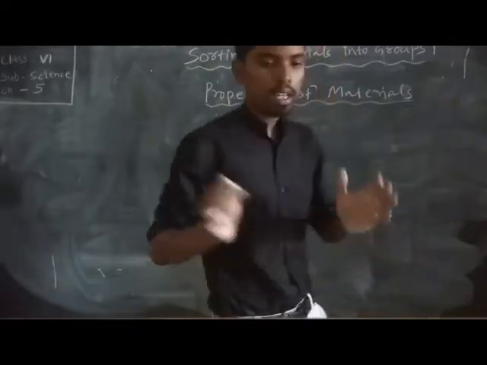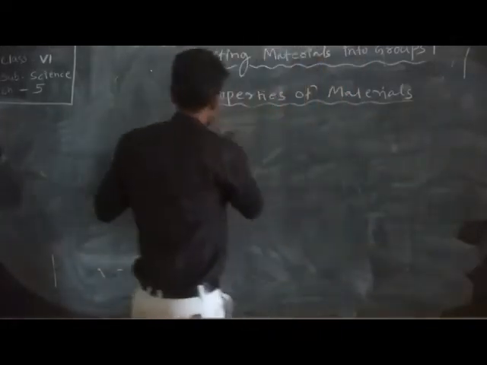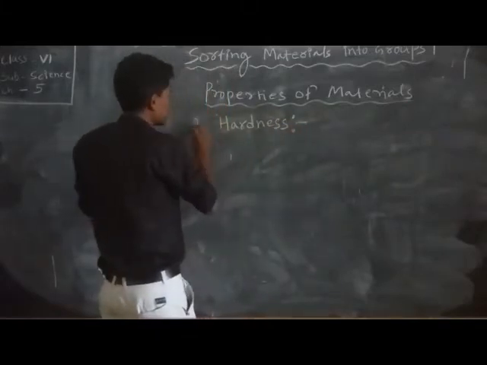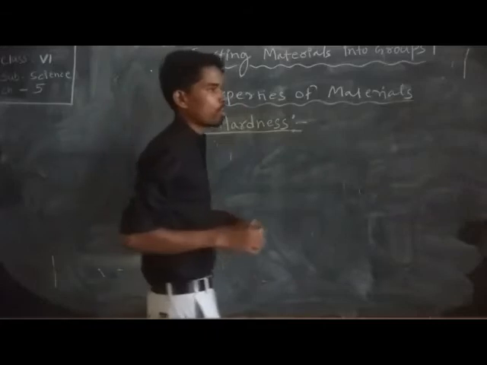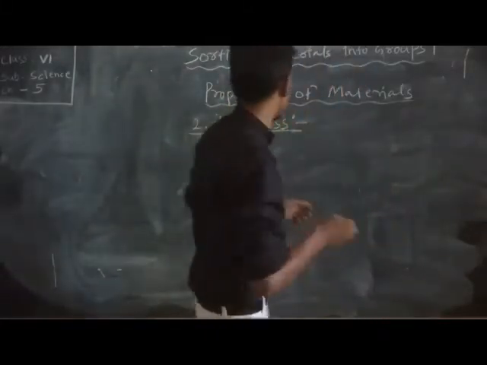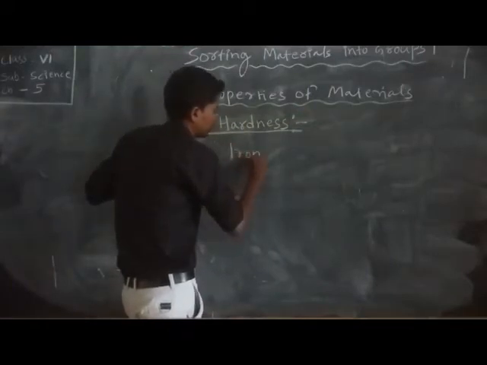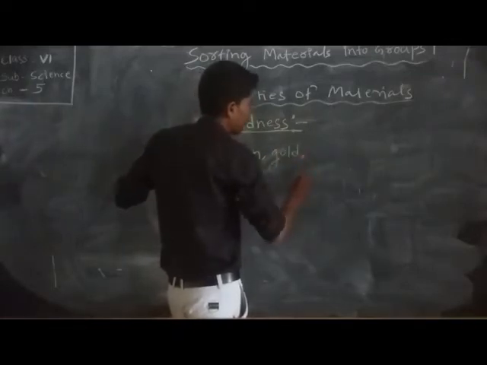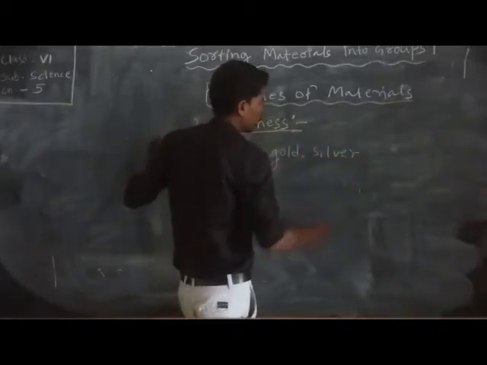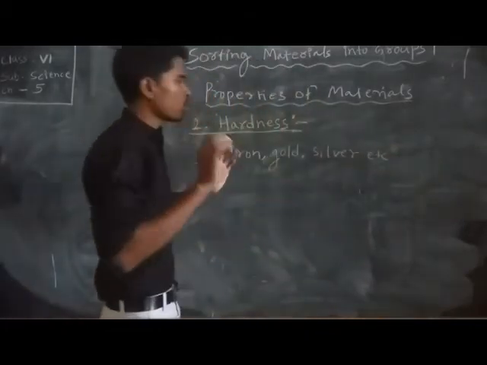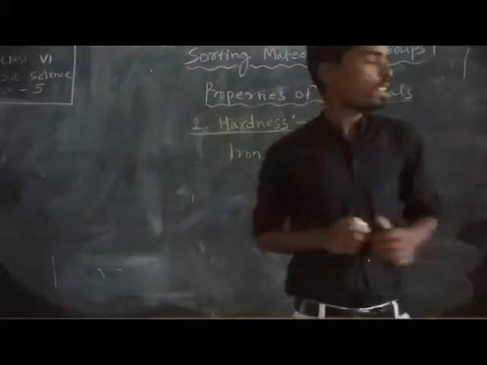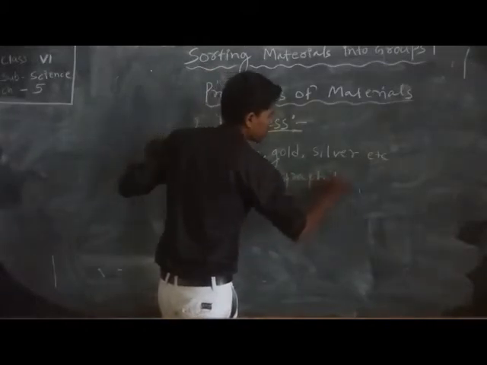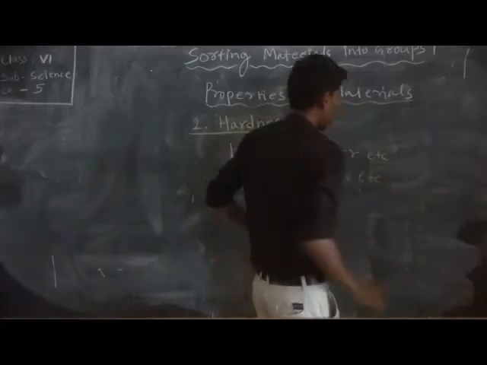What is the property of hardness? This is the second property. Some hard substances are iron, gold, silver and aluminum. Some soft substances, such as graphite, are soft in nature.